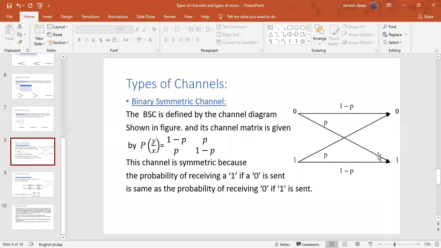Now look at this diagram. For correct reception, the probability is 1 minus p. And for the incorrect reception, the probability is p. That is my consideration. Suppose if you want to take p for correct reception, 1 minus p for incorrect reception, that is your wish. But according to this diagram, 1 minus p is the probability for correct reception, and p is the probability for incorrect reception. Even if you want to transmit either 0 or 1, p for incorrect reception, 1 minus p for correct reception.